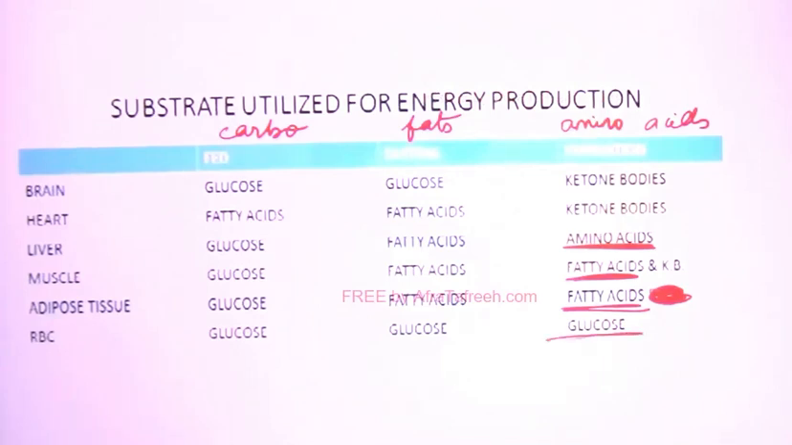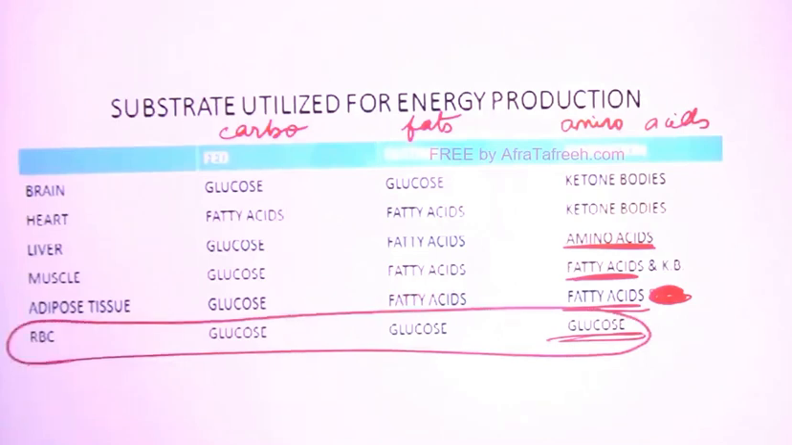And the last one, RBCs on glucose. RBCs are always on glucose. Note here, RBC is always on glucose. RBCs cannot use any other fuel. They can only use glucose because there is no mitochondria in RBCs, right?